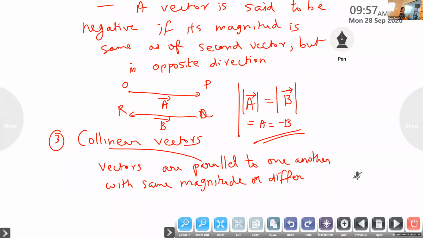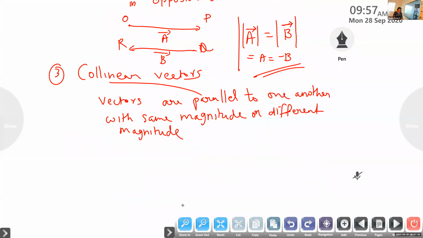So it is not necessary it should have the same magnitude every time. Sometimes it can be a different magnitude. Similarly, direction also: same direction or opposite direction.